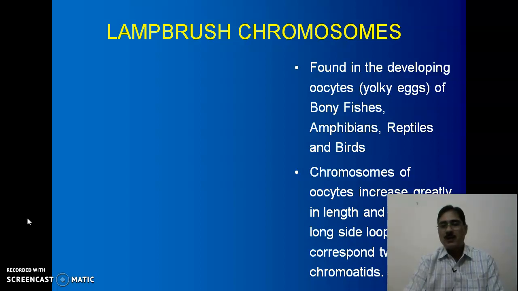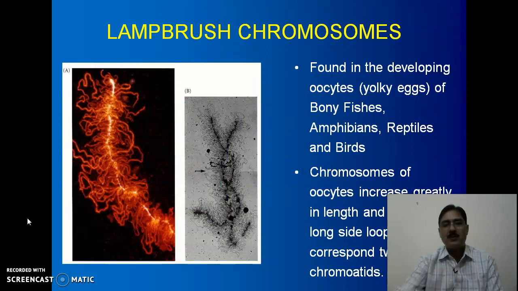Chromosomes of these developing oocytes increase greatly in length and develop long side loops which correspond to two chromatids, as you can see in the diagram on the left.